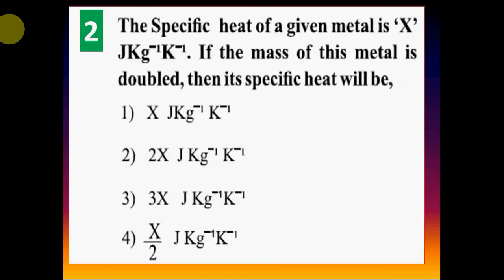Question 2. The specific heat of a given metal is X joules kilogram raised to minus 1 kelvin raised to minus 1. If the mass of this metal is doubled, then its specific heat will be: Option 1, X joules kilogram raised to minus 1 kelvin raised to minus 1. Option 2, 2X joules kilogram raised to minus 1 kelvin raised to minus 1. Option 3, 3X joules kilogram raised to minus 1 kelvin raised to minus 1. Option 4, X by 2 joules kilogram raised to minus 1 kelvin raised to minus 1. Correct answer is option 1, X joules kilogram raised to minus 1 kelvin raised to minus 1.